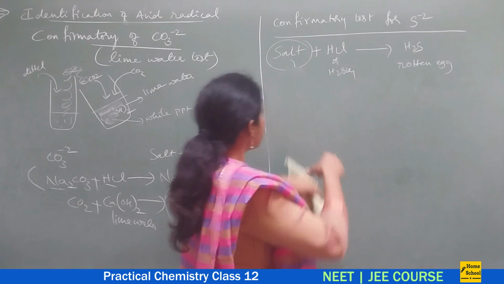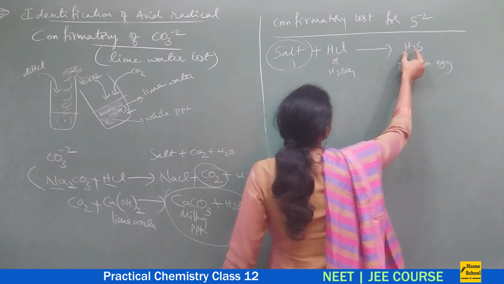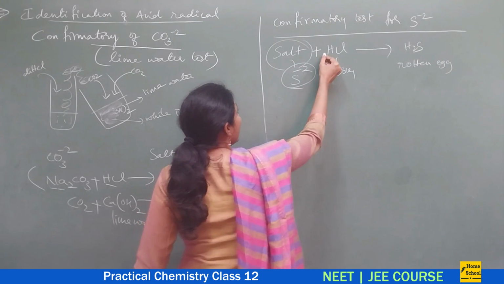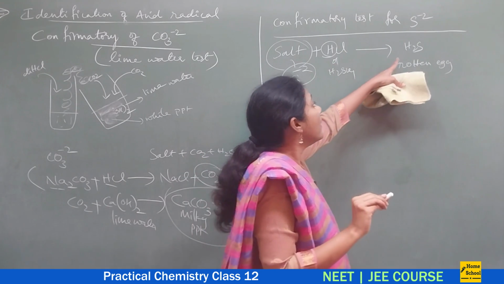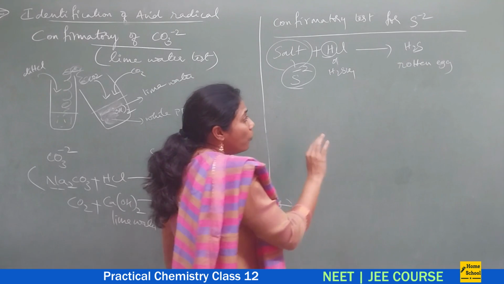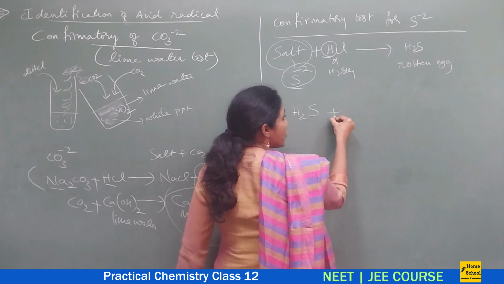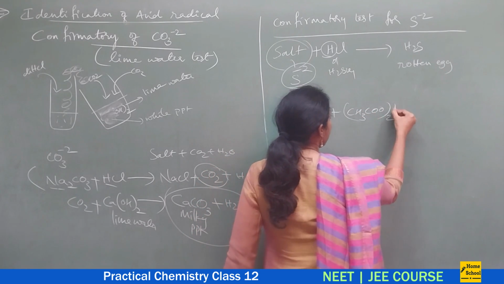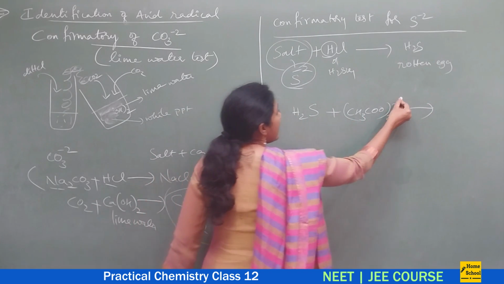So now you can take a salt or you can take a soda extract. On adding HCl, if there is a sulfide radical, this sulfide radical would combine with hydrogen to form H2S gas. That H2S gas is a very, very bad smelling gas. Now in case you pass that H2S gas to lead acetate, (CH3COO)2Pb, what would happen is you get lead sulfide.